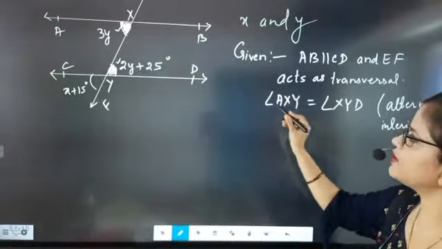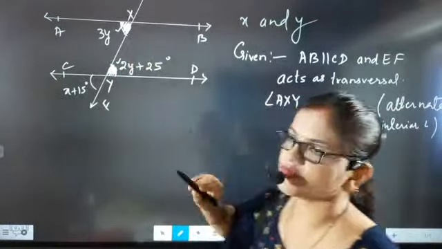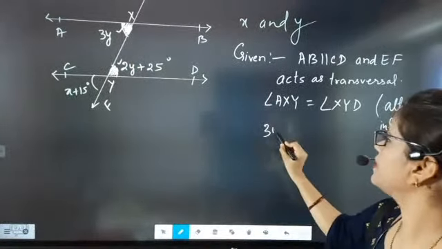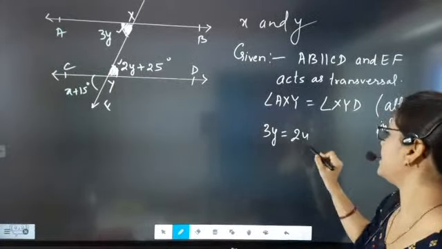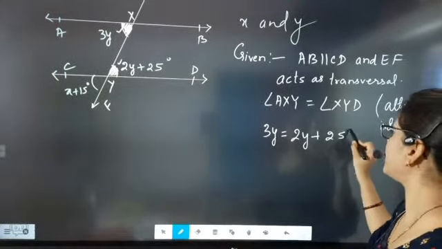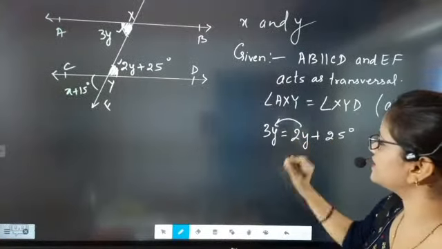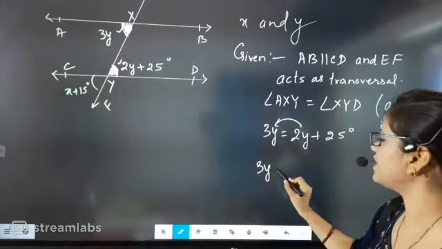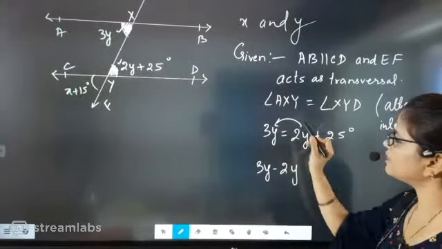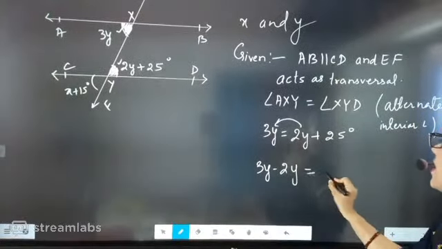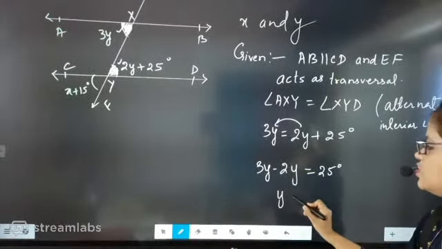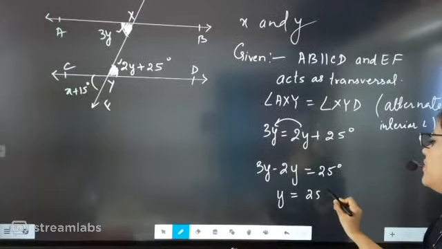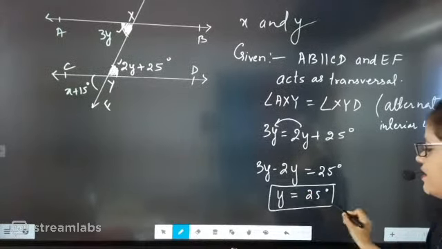Now beta, what is the value of angle AXY? Angle AXY is given as 3y, and here beta what is given? 2y plus 25, 2y plus 25 degree. So now beta shift this 2y this side, it will become 3y minus 2y. The moment 2y goes this side, it will become minus, and that is 25 degree. So 3y minus 2y is y, equal to 25 degree. So we got y.